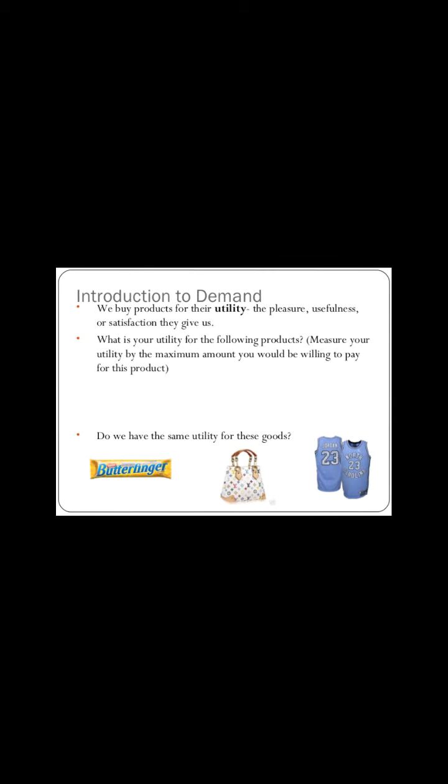We buy products for the utility, the pleasure, usefulness, or satisfaction they give us. What is your utility for the following products? Measure utility by the maximum amount you would be willing to pay for the product. Do we have the same utility for all these goods? This is the chocolate, this is the bag, these are the shirts. If you have a certain utility for chocolate, do you have the same utility for the bag and for these shirts? The chocolate gives satisfaction, the bag gives satisfaction, the shirts give satisfaction.